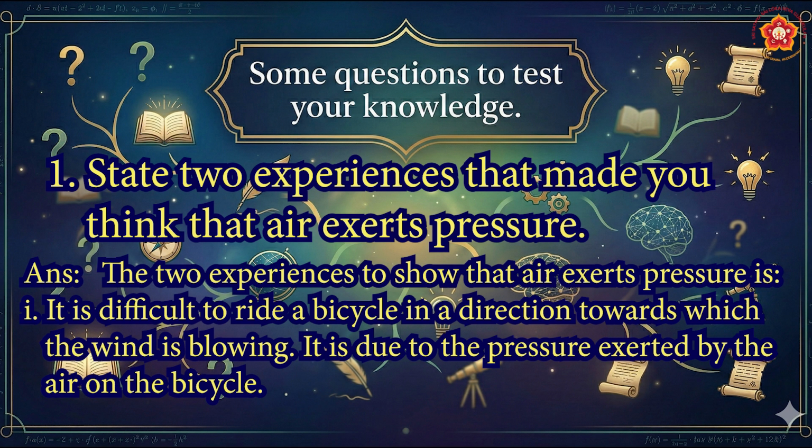It is difficult to ride a bicycle in a direction towards which the wind is blowing. It is due to the pressure exerted by the air on the bicycle. When the wind is blowing, it is difficult to ride a vehicle because you are not able to balance it. The pressure of the air, what you call wind, will affect the person who drives the bicycle. So that is one experience.